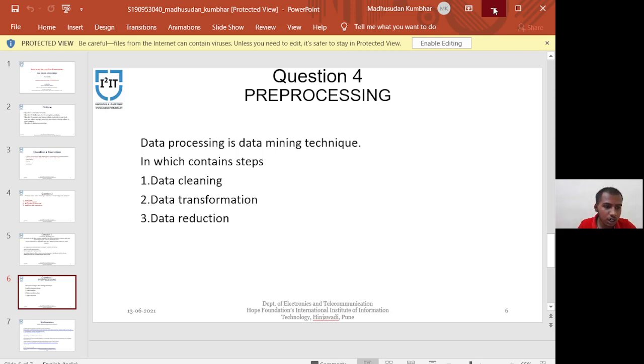Then the third part of data transformation is data discretization. This is done to replace the raw values of a numeric attribute by interval levels or conceptual levels. Then the fourth part in data transformation is concept generation. Here attributes are converted from a lower level to a higher level. For example, the attribute city will be converted to country. Then the third part is data reduction.